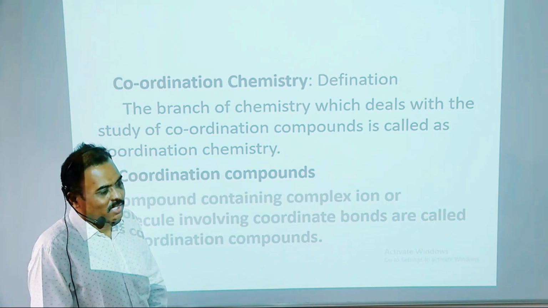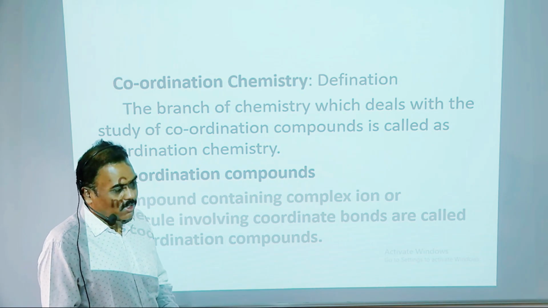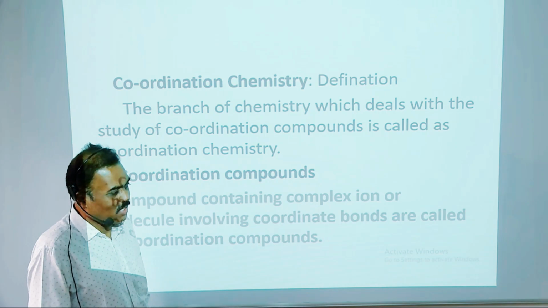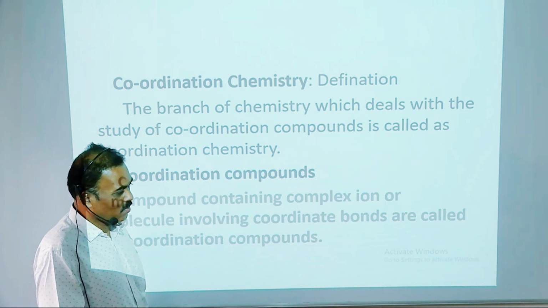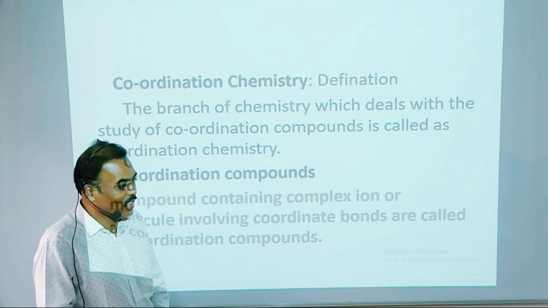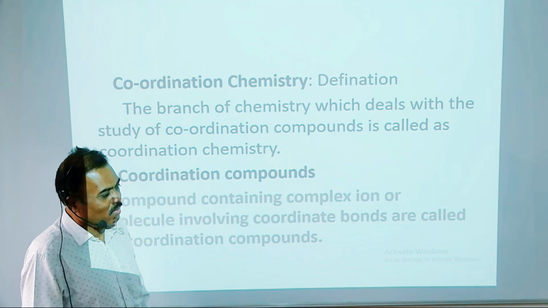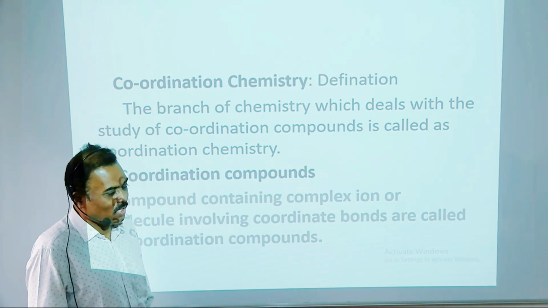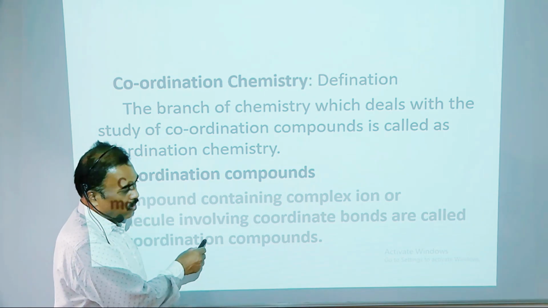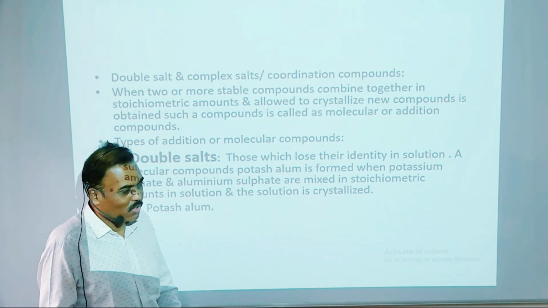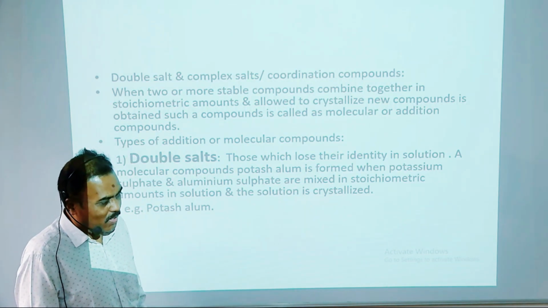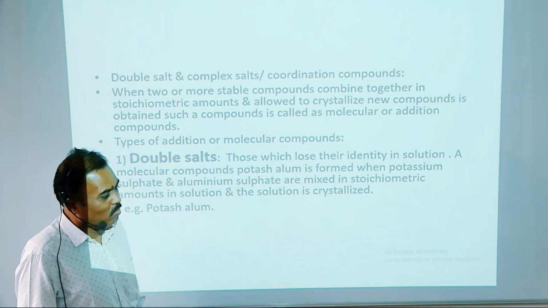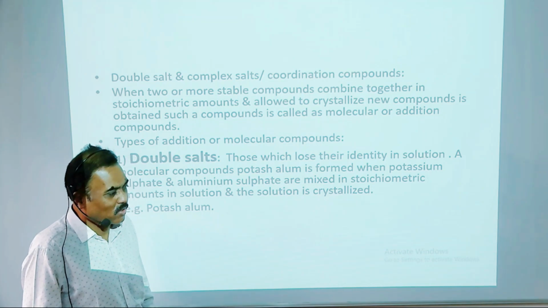In coordination chemistry, the study of coordination compounds is carried out, and therefore that branch is called coordination chemistry. Then, coordination compounds: the complex ions or molecules involving coordination bonds are called coordination compounds. In a coordination compound, a covalent bond is observed between the metal ion and the ligand, and therefore such a compound is also called a coordination compound.